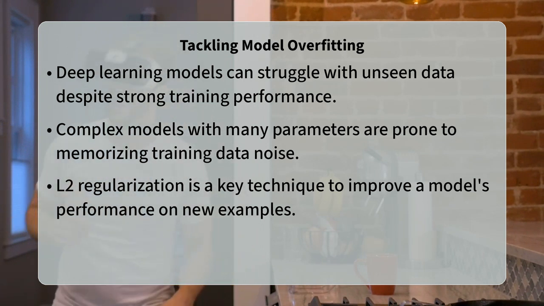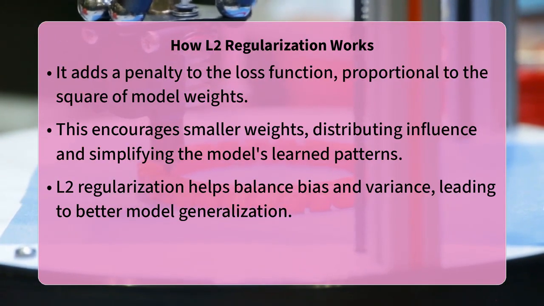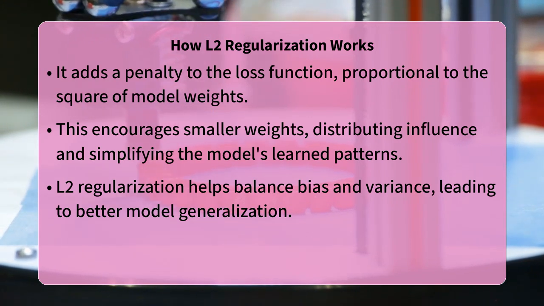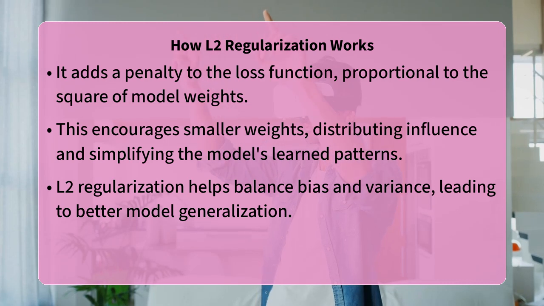The core reason L2 regularization is so effective lies in its mechanism of penalizing large weights. In essence, it adds a term to the model's loss function that is proportional to the square of the magnitude of the weights. This penalty encourages the model to prefer smaller weights, effectively distributing the importance across more features rather than relying heavily on a few.